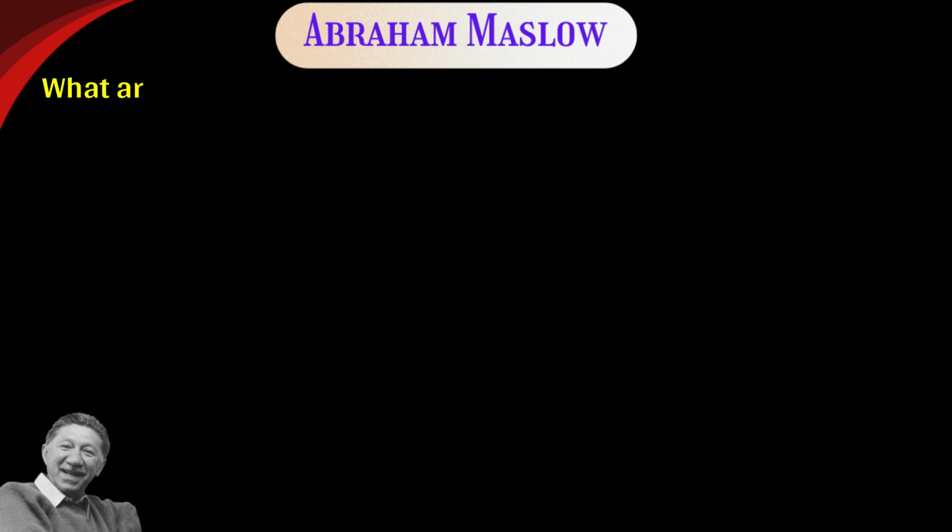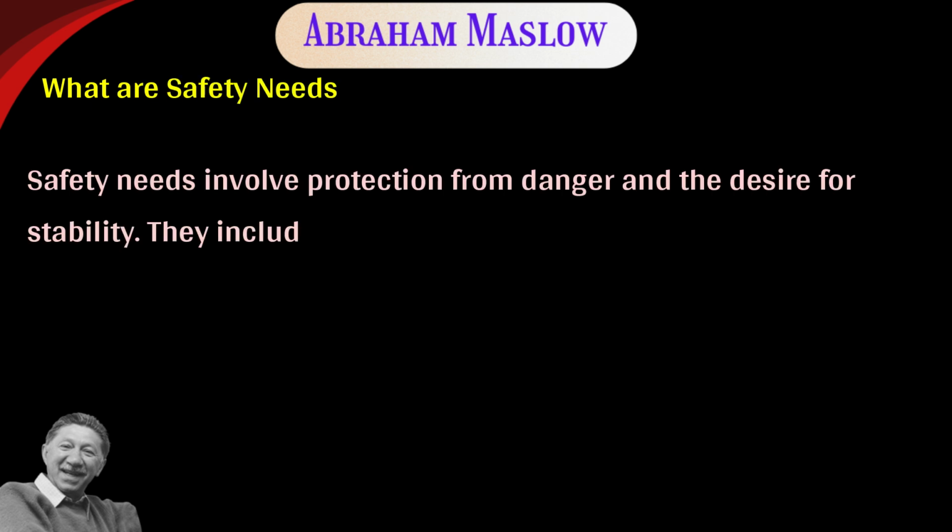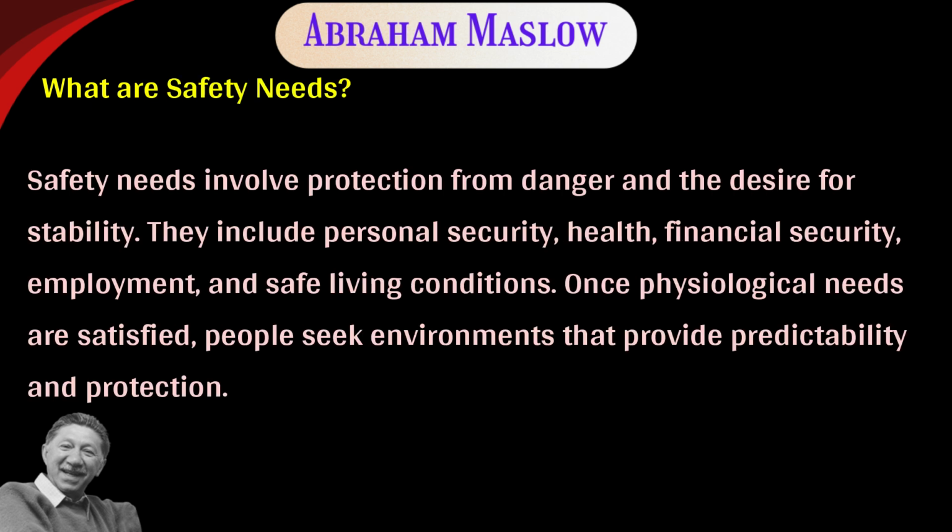What are safety needs? Safety needs involve protection from danger and the desire for stability. They include personal security, health, financial security, employment, and safe living conditions. Once physiological needs are satisfied, people seek environments that provide predictability and protection.